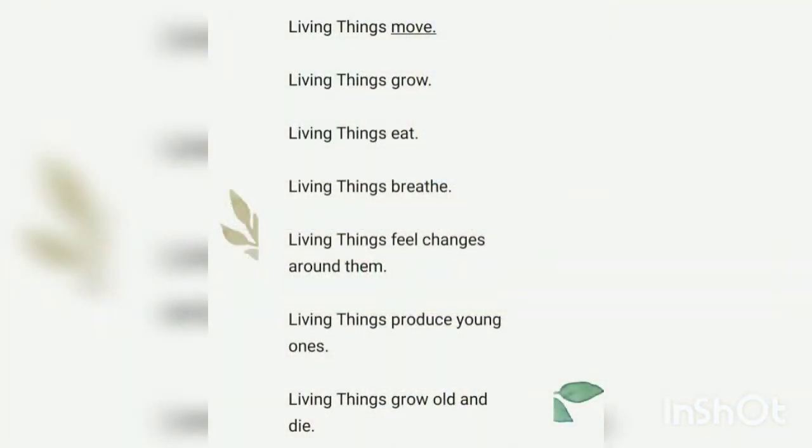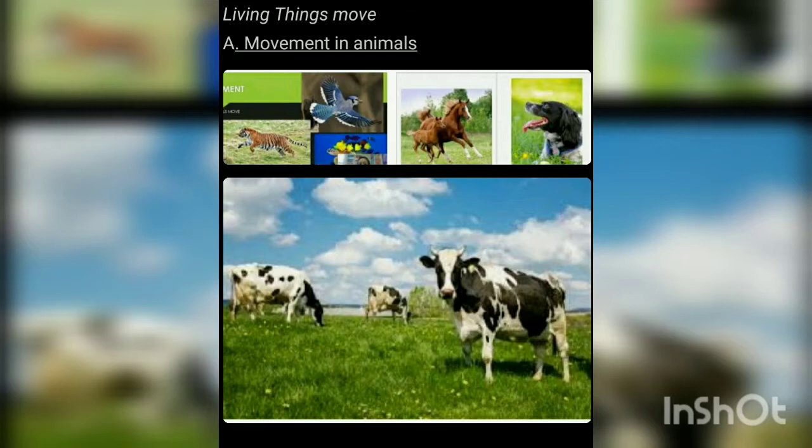Living things move, grow, eat, breathe, feel changes around them, produce young ones, grow old and die. Non-living things do not show any of these characteristics. Now children, we are starting with the first characteristic, that is living things move.